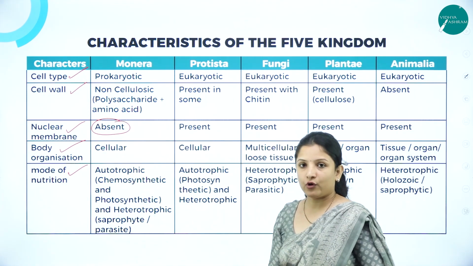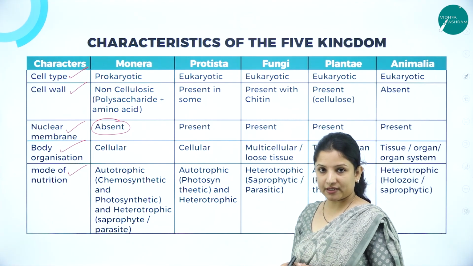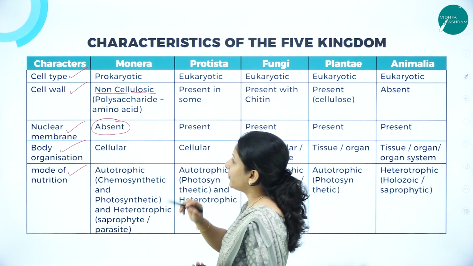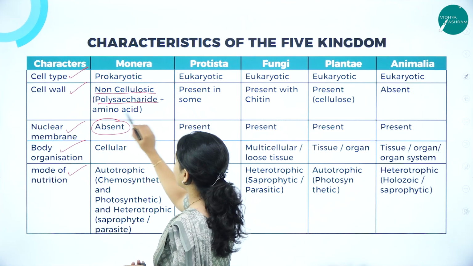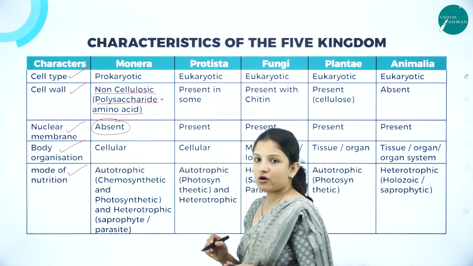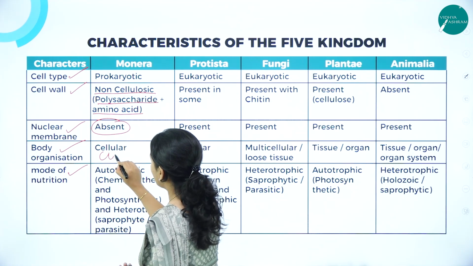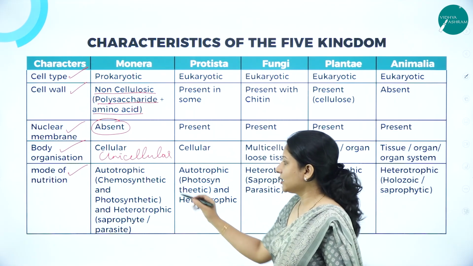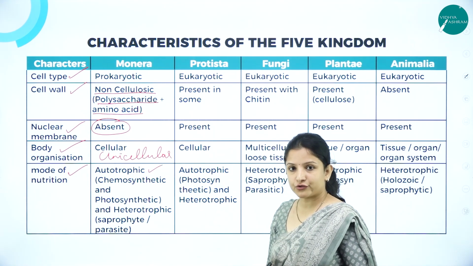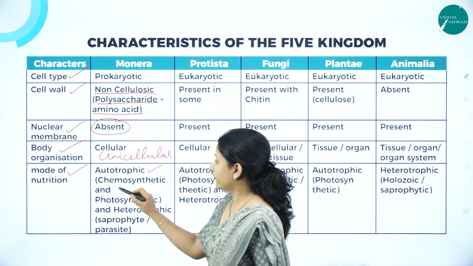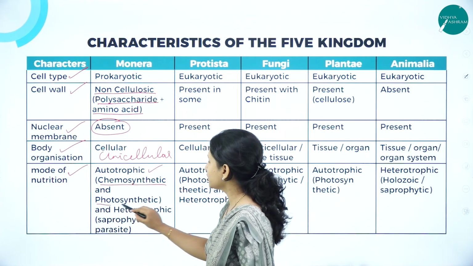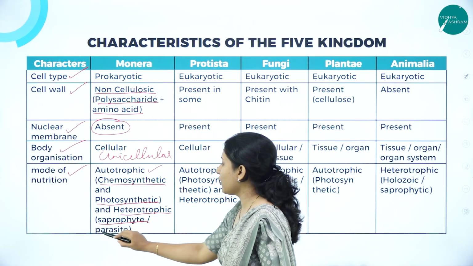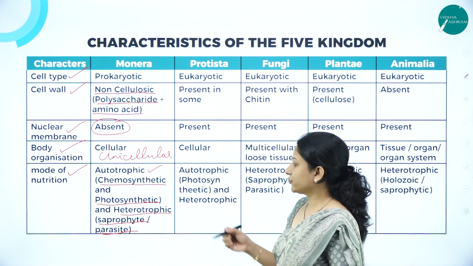And is a cell wall present? Yes, it is present, but it is not made up of cellulose. It is non-cellulosic, made up of polysaccharides and amino acids. Next, body organization is cellular, that is, they have only one cell. They are unicellular. Next, talking about the mode of nutrition, they are autotrophic. I've already told you the definitions. They can either be chemosynthetic or photosynthetic, or if they are heterotrophic, they can be saprophytic or parasitic in nature.